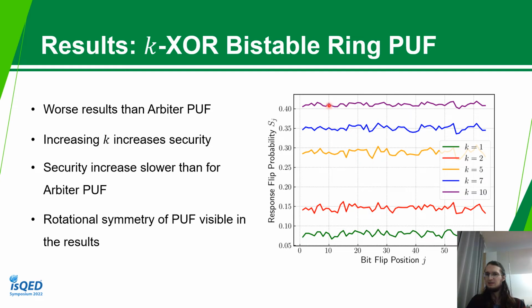We still tend towards the optimum value, so we would suspect that for even higher numbers of k we would get even closer to 0.5. And as I already stated, the rotational symmetry can be seen here. Also, at least for low k, this aligns very well with real-world security, since these low k values of arbiter PUFs have already been broken.